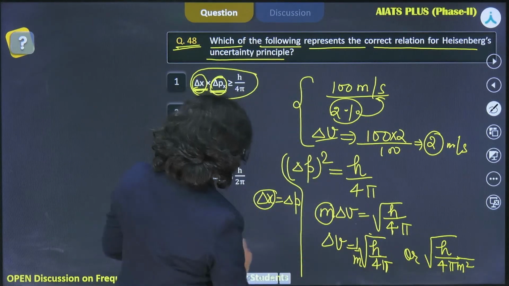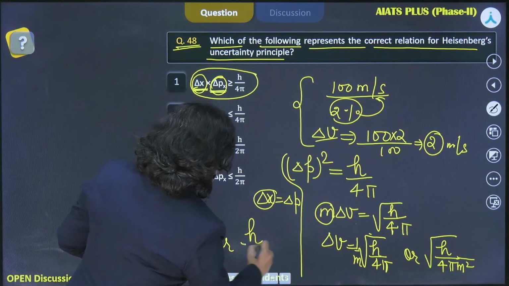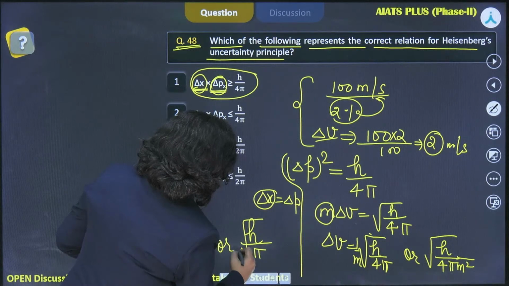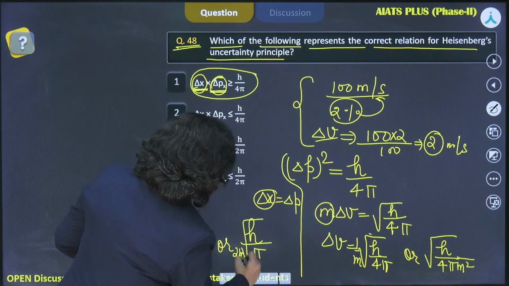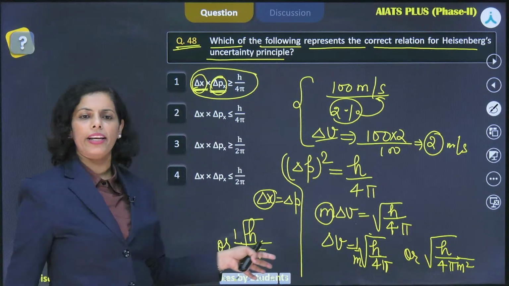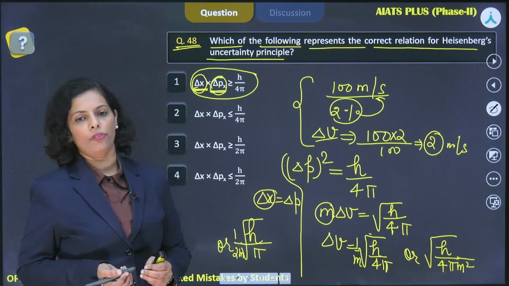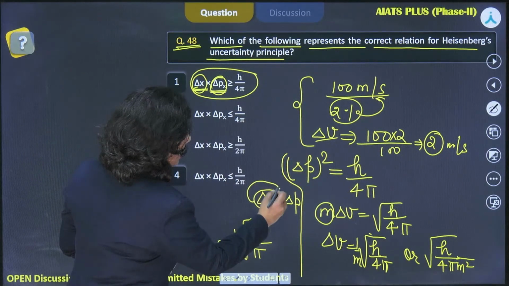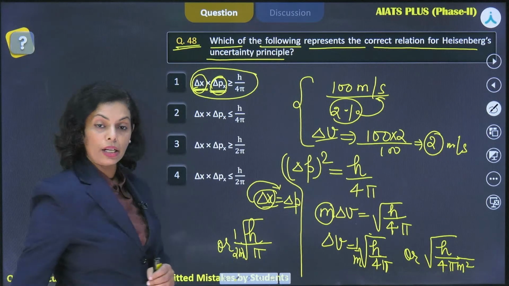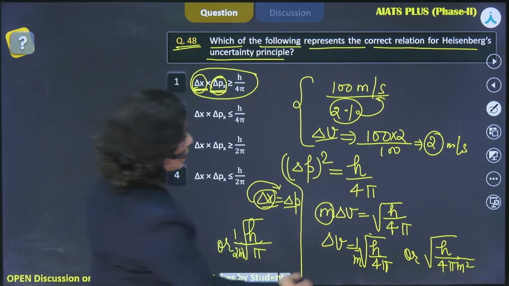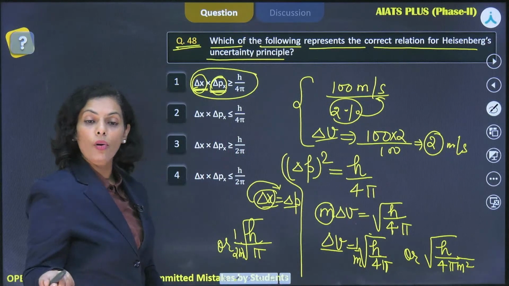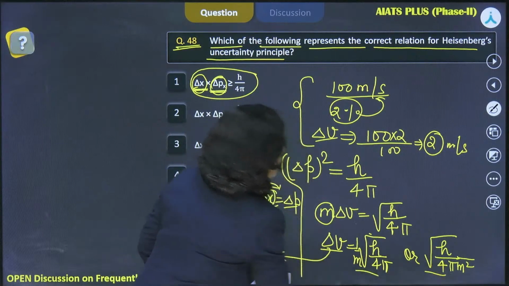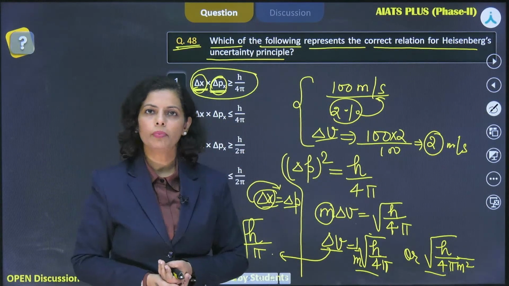In that case, it could be written as root h by pi, and this 2 m will come out of the root. So this way also they can express it. The variation in the expression they can give you by just giving you the simple value. So what did we observe here? In this case, we assume that delta x and delta p are equal. Then what is the relation, how can we calculate the value of delta v? It can be calculated by simply using this formula or this formula. These are similar things. Done? Okay?